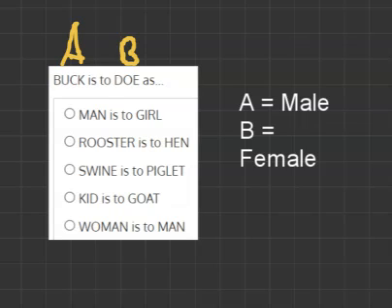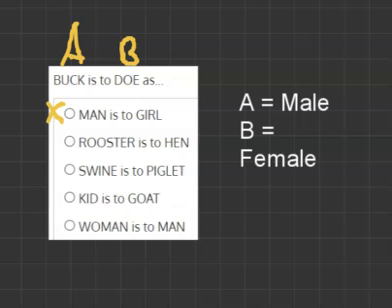We've got man is to girl, and whilst this does technically fit, man being male and girl being female, they're talking about one being an adult and one's a child. Whilst our buck and doe analogy, they're both adults, and for this reason I'm going to cross it out. Our second one, rooster is to hen, and a rooster's male, a hen's female, and they're both adults of the same species, so we'll leave it blank.